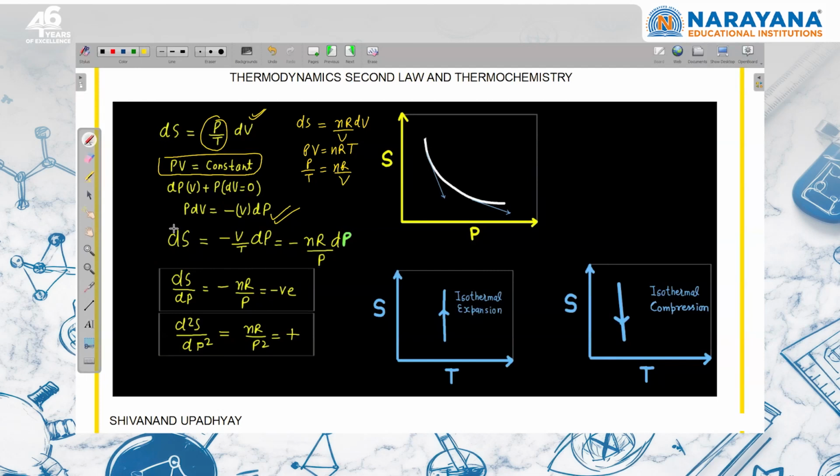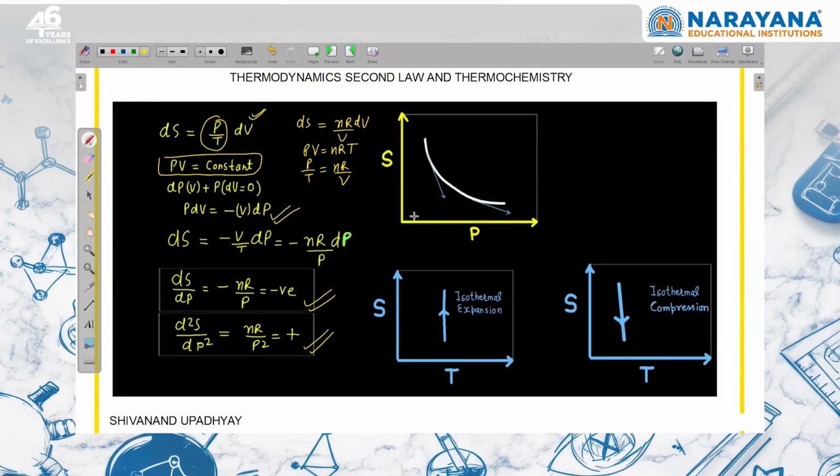So again, if I draw entropy versus pressure graph, right? So here on increasing the pressure, entropy is going to decrease. At temperature constant, if I increase the pressure, entropy is going to decrease. That is fine. And the slope on this graph is going to be negative. If we double differentiate, the rate of change of slope will be positive. So from there, I can decide that at low pressure, if I increase the pressure, the decrease in entropy will be more. At high pressure, if I increase the pressure, the decrease in entropy will be less, right?